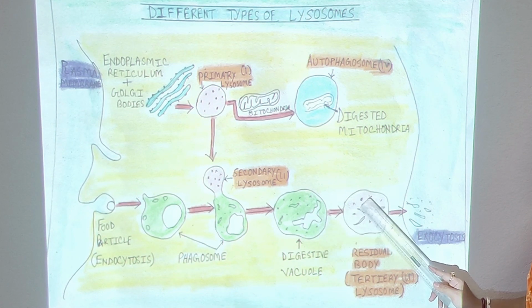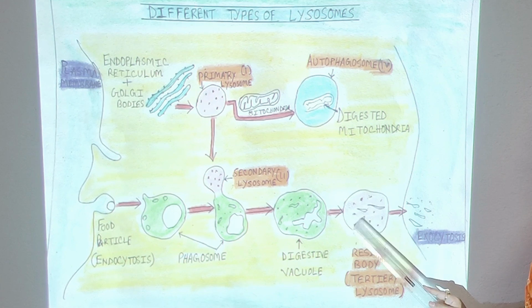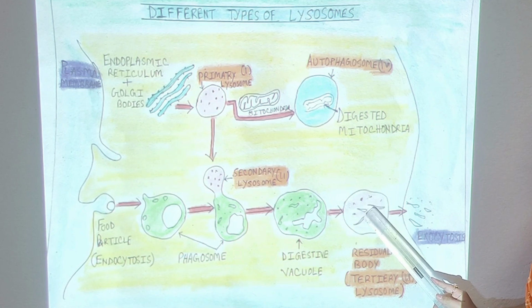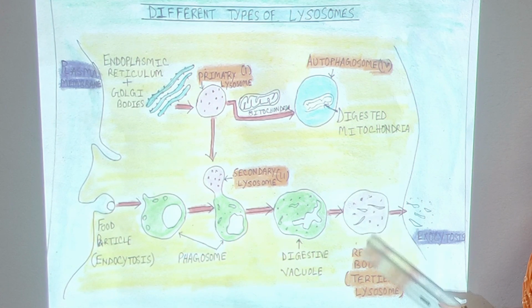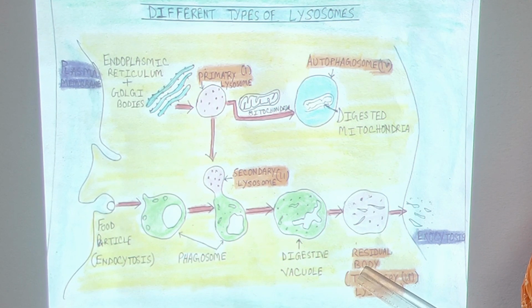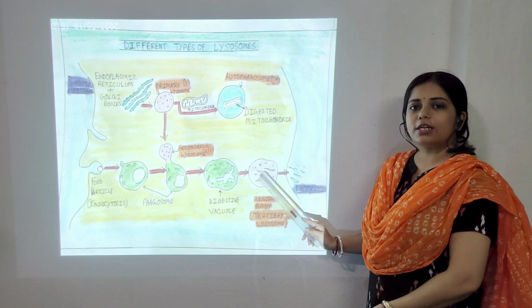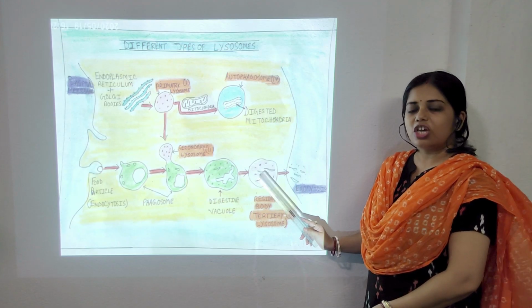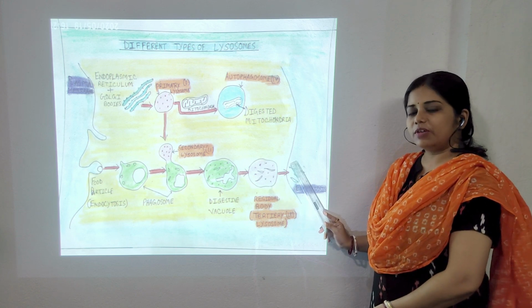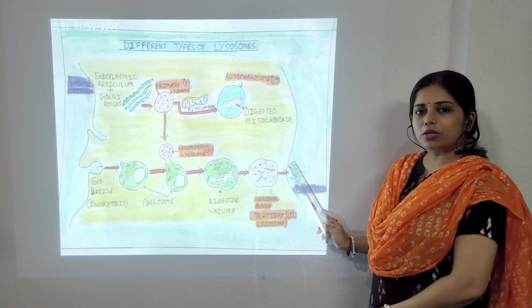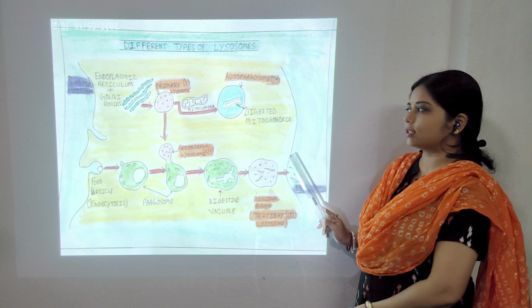Afterwards, the residual body that contains the undigested food materials is formed within the cell. These residual bodies are nothing but the tertiary lysosome. So, the tertiary lysosome or residual body contains undigested food materials which are later given out from the cell by the process of exocytosis.